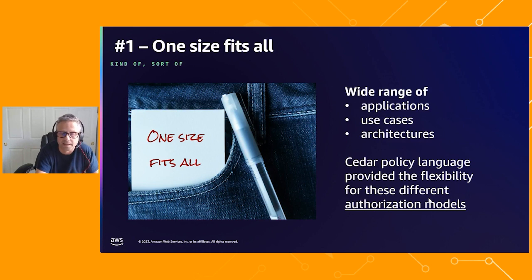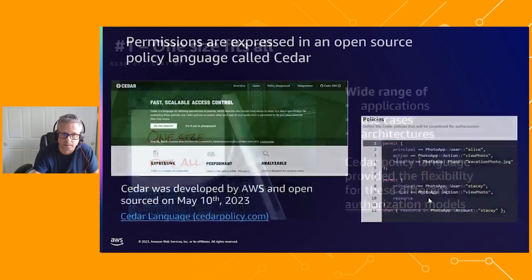And in a second, I'm going to get into some of those different types of applications and explain some of the idiosyncrasies of them. But what we learned, very gratifyingly, was that regardless of the type of application, the Cedar policy language, which is the underlying language in which permissions within Verified Permissions are expressed, provided the flexibility for multiple different types of authorization models.